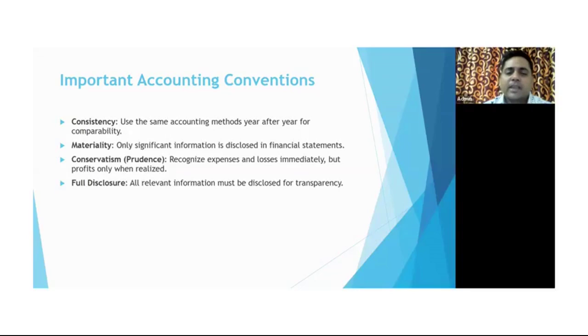So if any information related to the stakeholders is not disclosed, say, talking about taxes, if the company has not paid in advance or something like that, and it is not disclosed in the books of account, because anyhow they have to pay the taxes, right? It seems like they are not transparent with the financial statements. So full disclosure is important. Conditions apply, right? What information they have to disclose. If it is not material in nature, probably it should not be included in the financial statement.